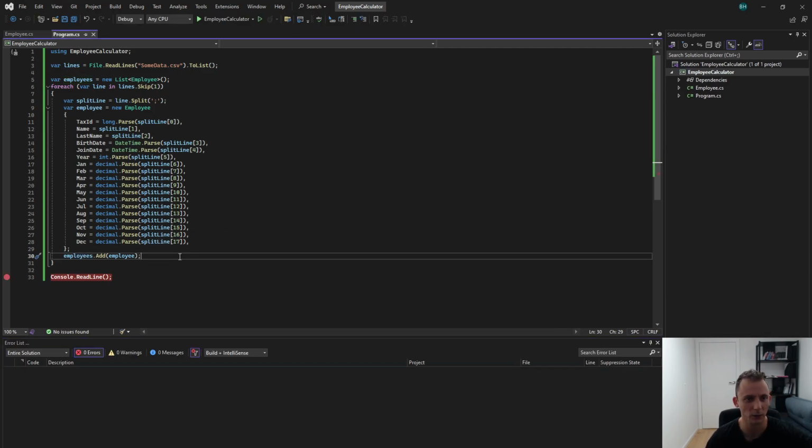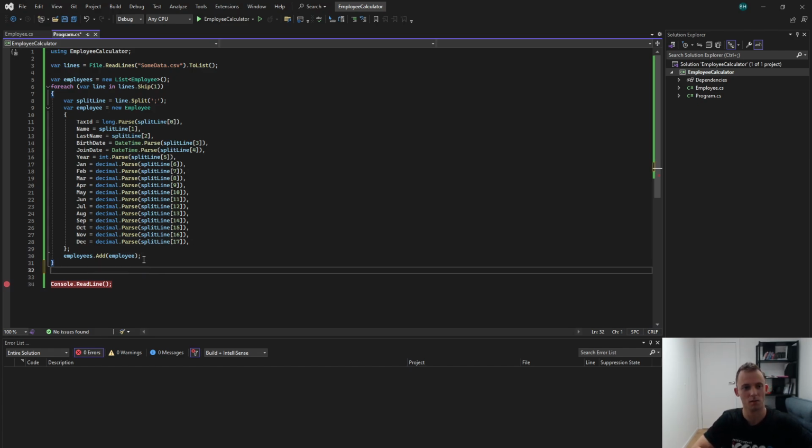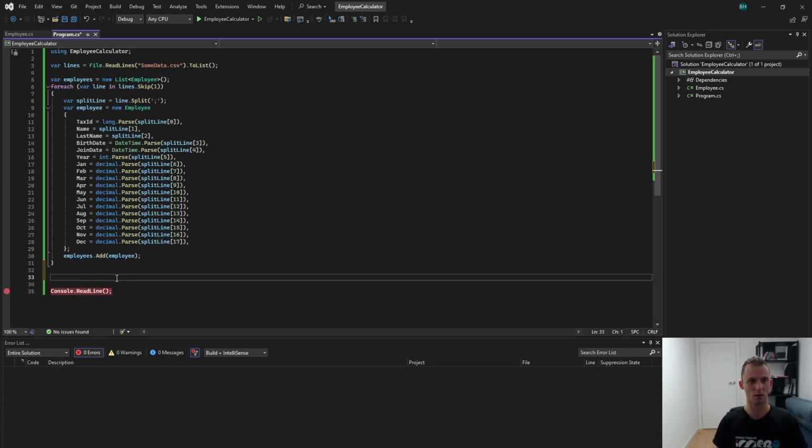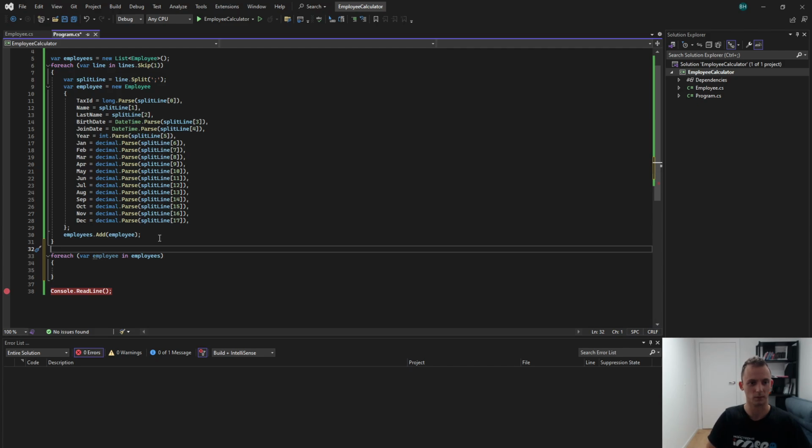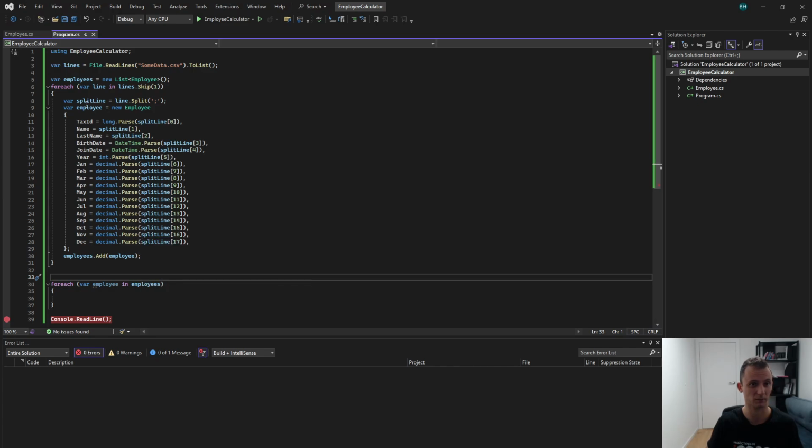What I would actually like to do also is put it somewhere in a file. Yeah, why not? So how do I do it? There is a reason why I split, so let's do it in a separate loop. For each employee, I would like to write to a file.